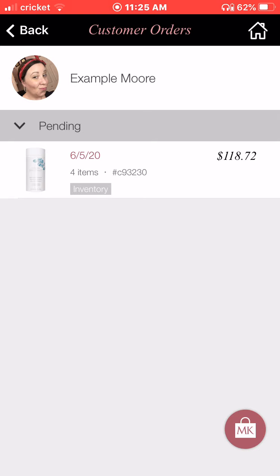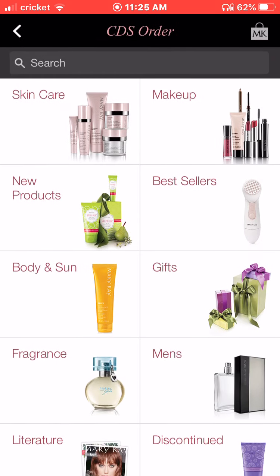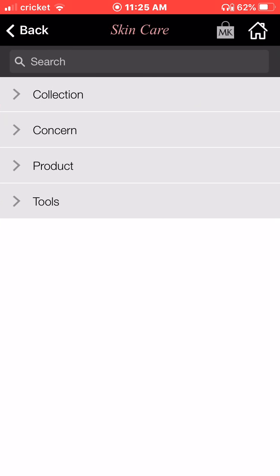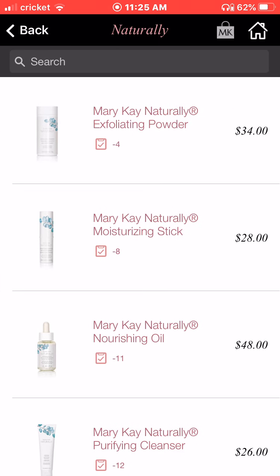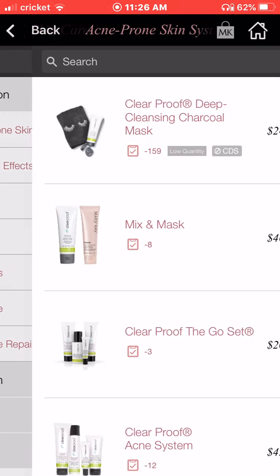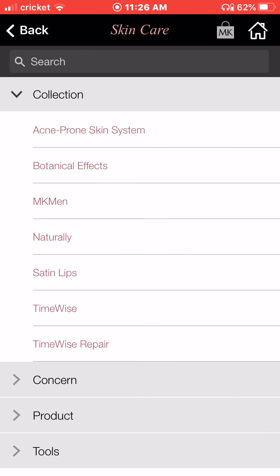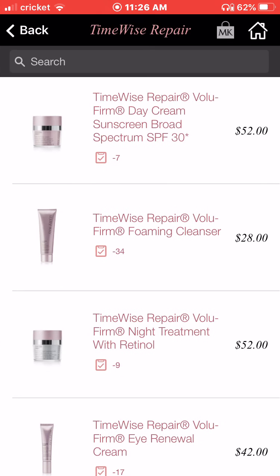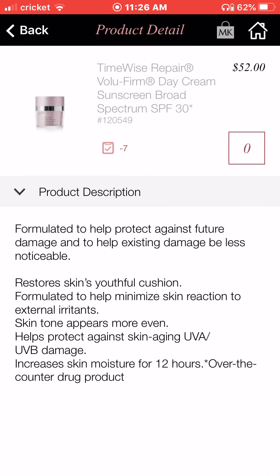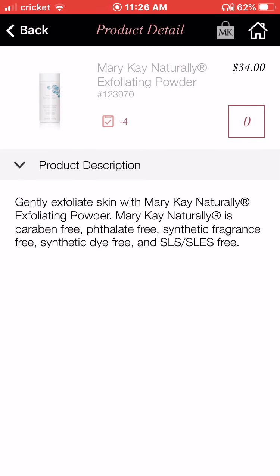Okay? All right, now once you're active, see, I'm under example more. I'm going to add a new order. Now we're going to do a CDS order. Okay, so I'm going to come in here. I'm going to do time-wise repair. Actually, let's do the exact same thing so you can see how it works. Okay, so we hit that.